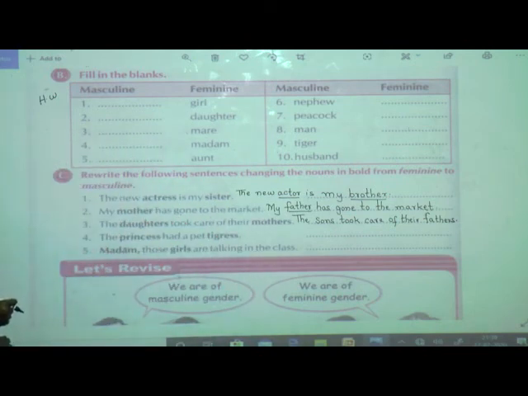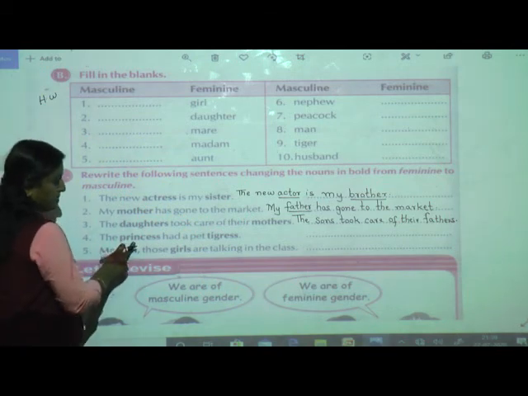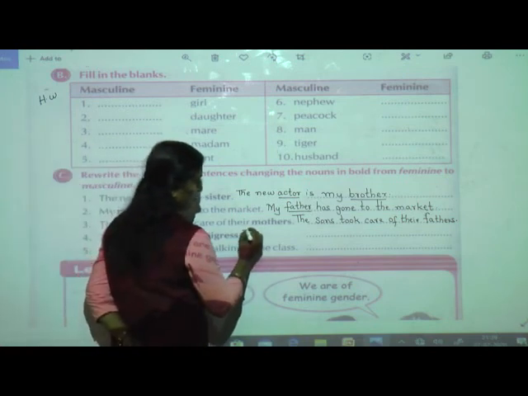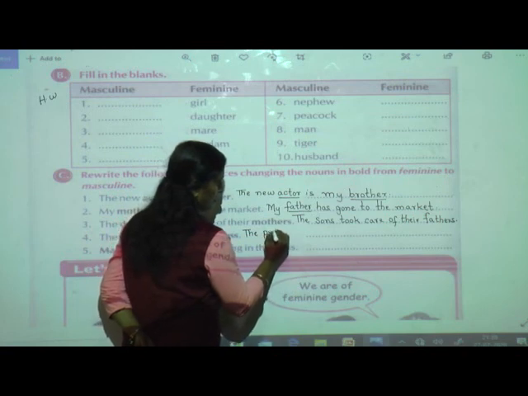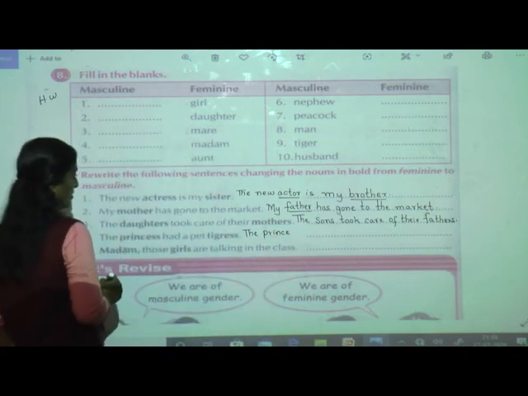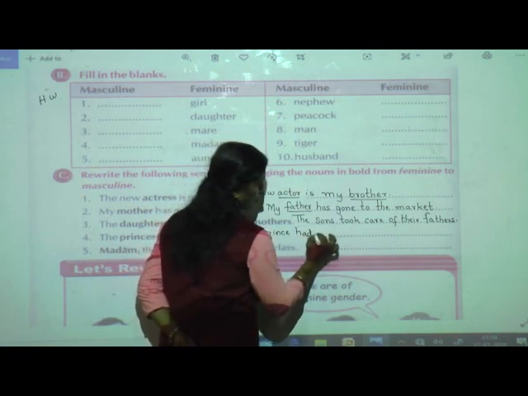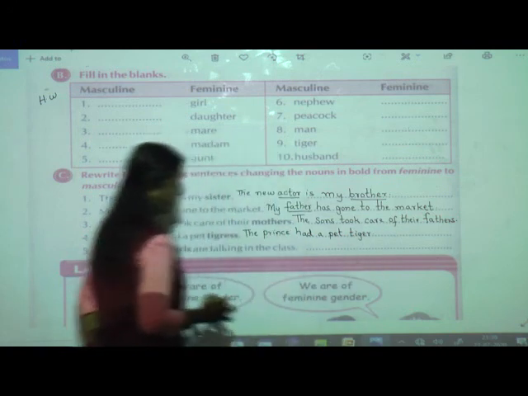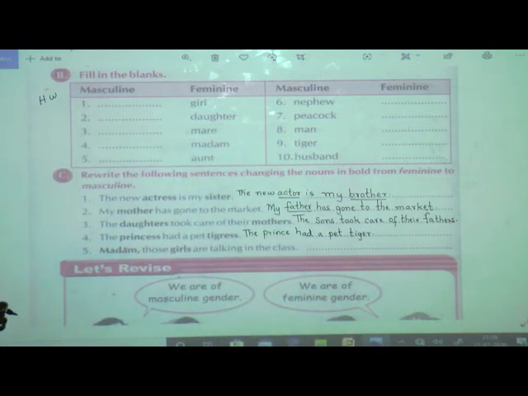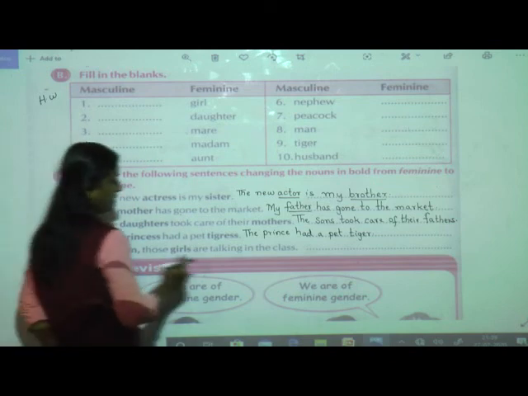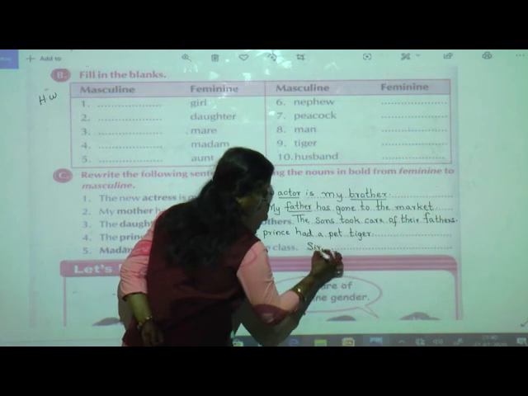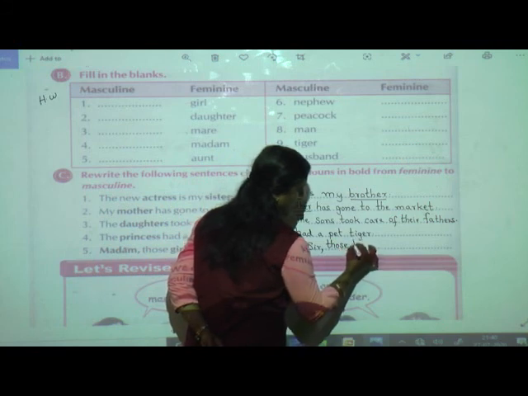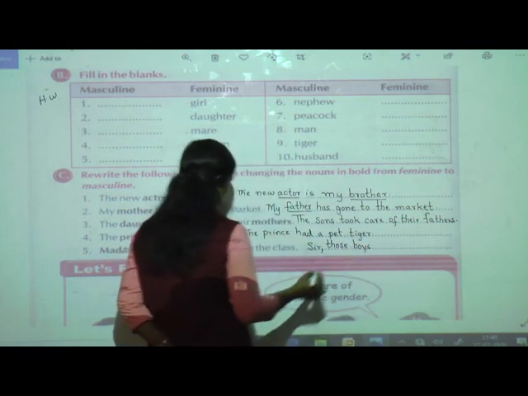Four. The princess had a pet tigress. So princess, what is the masculine gender of princess? Prince. Tigress, tiger. So what will be my answer? The prince had a pet tiger. Madam, those girls are talking in the class. So what is the masculine gender of madam? Sir. Sir, those boys are talking in the class.